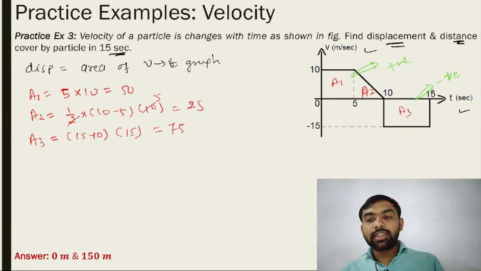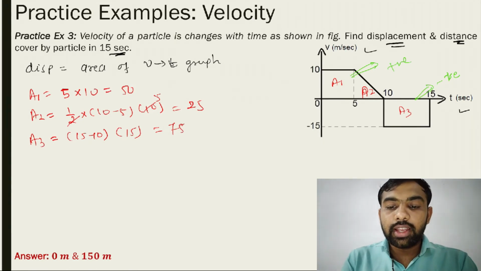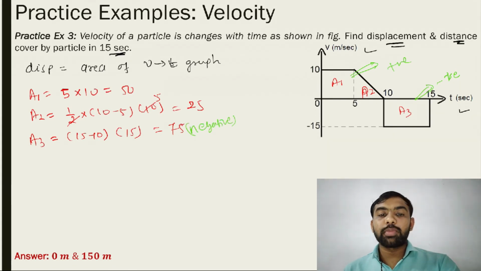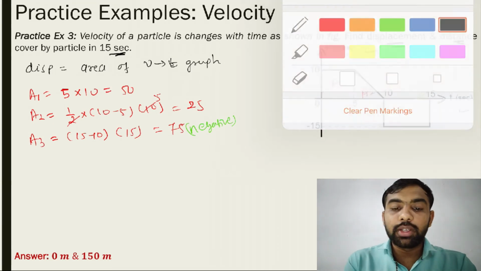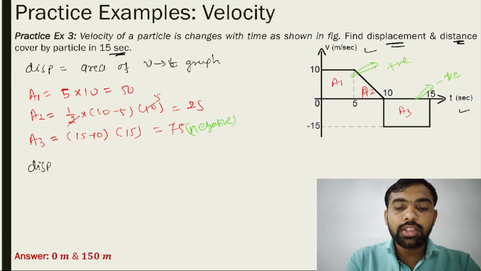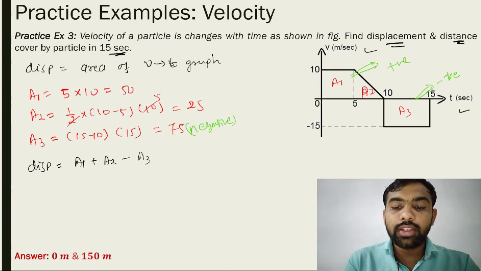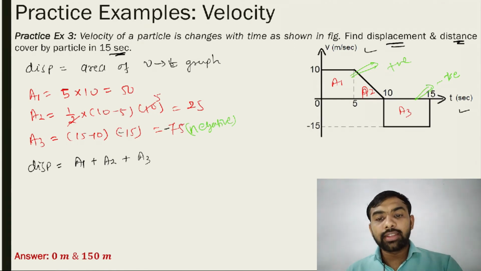Why? Below area is considered negative, above area is considered positive. So actually this area is negative when you count the displacement. So how do we get this displacement? Displacement is equal to A1 plus A2 minus A3. Otherwise you write the sign here, minus, here also minus, then you get the answer directly.